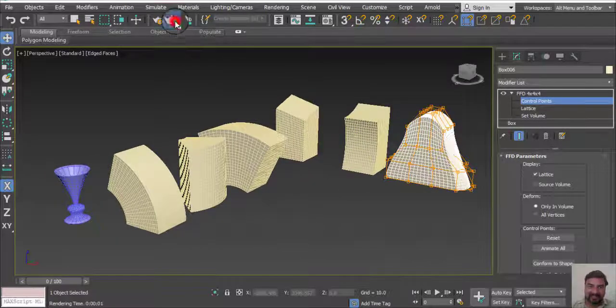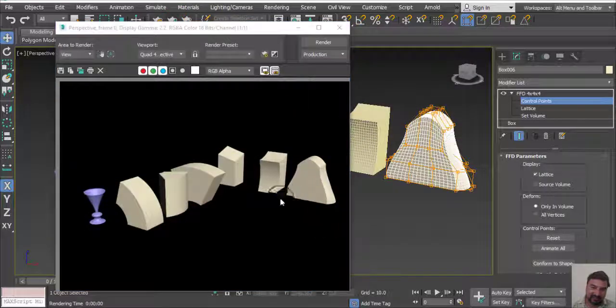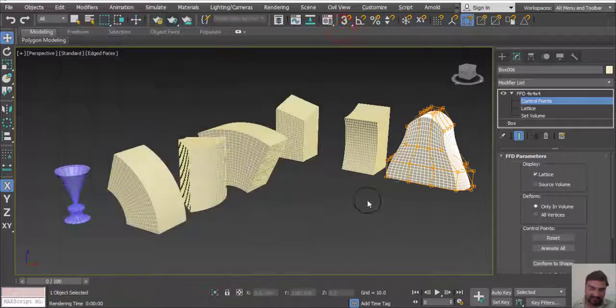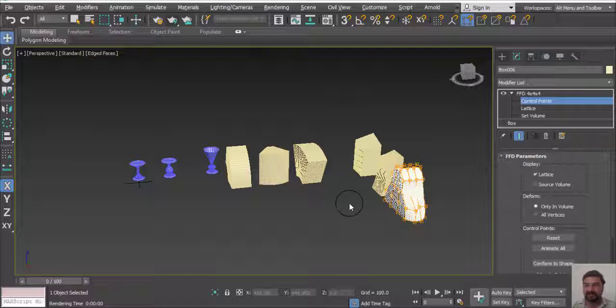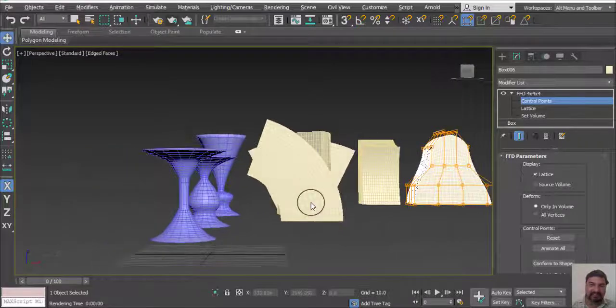We have different kind of objects and buildings to create shapes for exterior and interior design. We can easily create such kind of shapes with help of these modifiers. I hope you guys understand how to work with Lathe object, how to work Bend tool, and how to work FFD for interior and exterior designing.